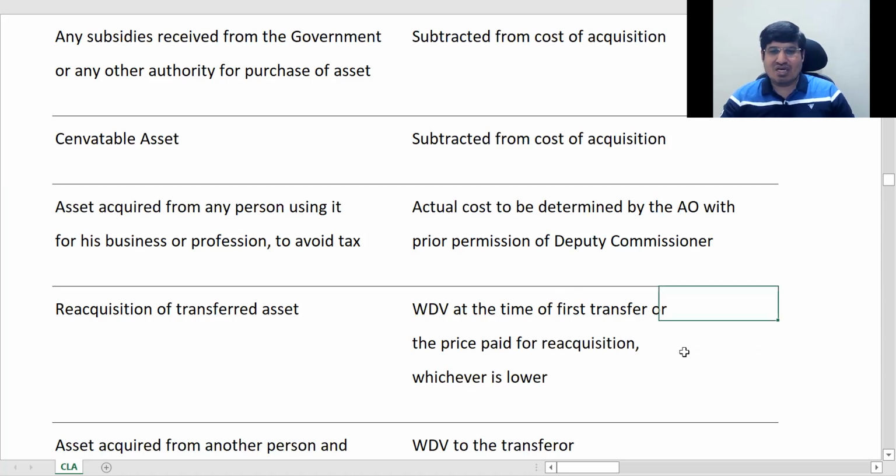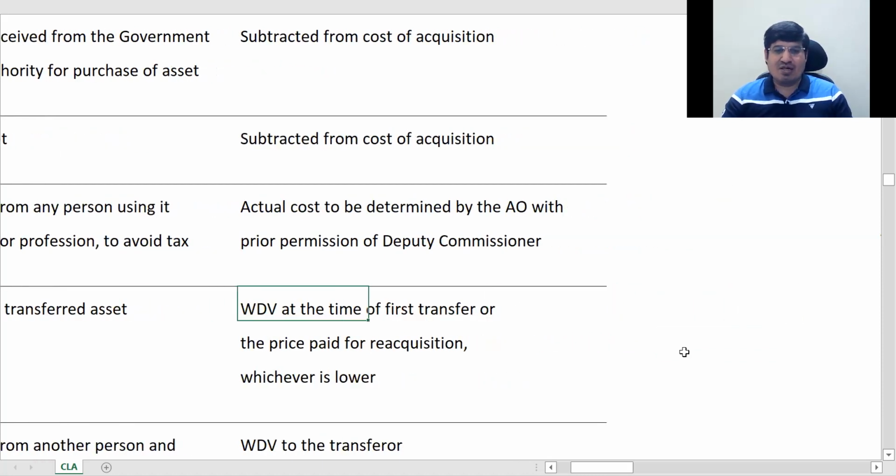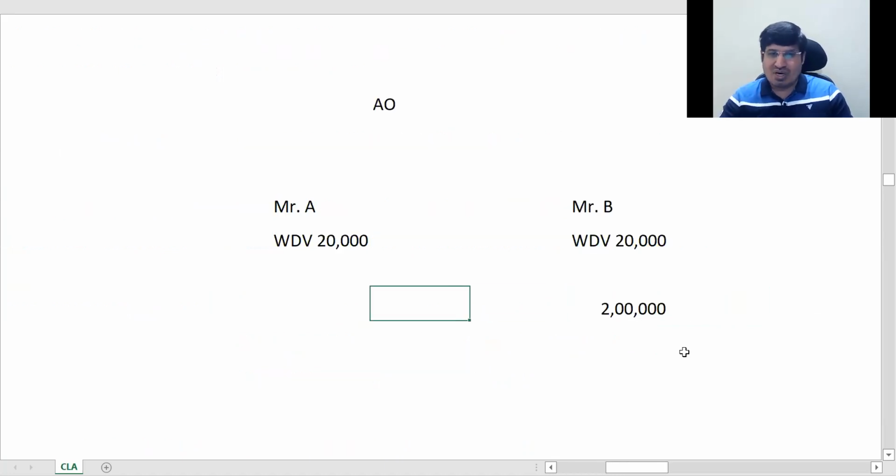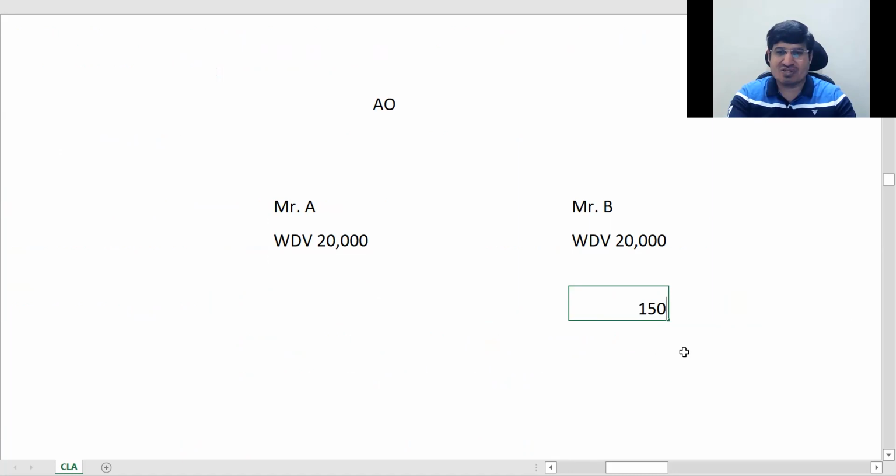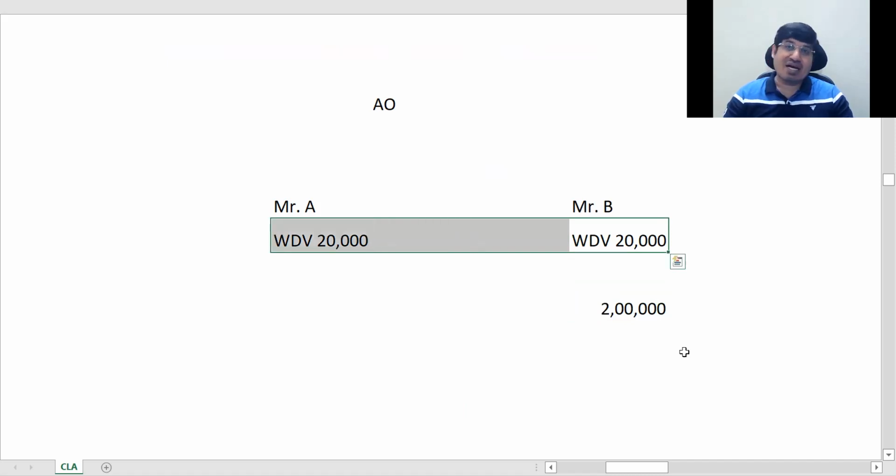Okay. And what it says is written down value at the time of the first transfer or price paid for reacquisition, whichever is lower. Why this lower is, this basically is to attack this only if it is higher. But in case it is lower, say 15,000, then the lower of the two will be taken. This is just an adjustment, but basically this law has been made to counter this part, when he is transferring at the same price and getting back at a higher price.